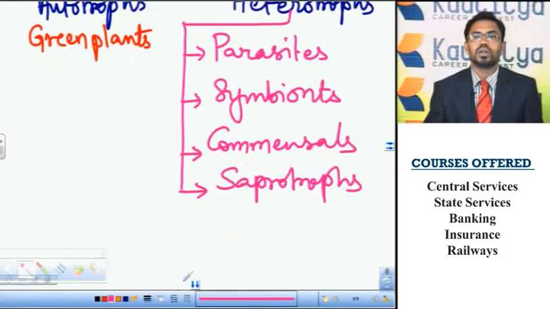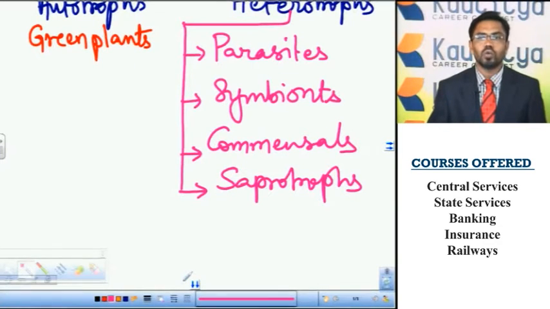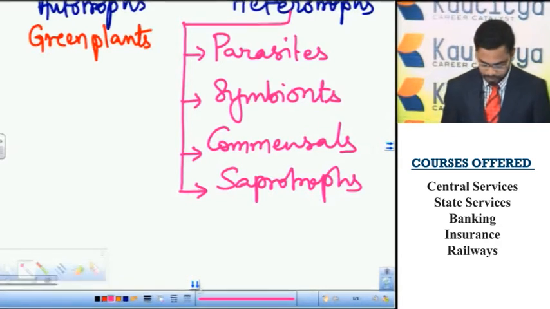Symbionts. It is also an association between two organisms in which both the organisms are benefited. This is called symbiosis. And commensalism: here there is no benefit, there is no harm. It is an association between two organisms in which both are neither benefited nor harmed. And saprotrophs: the organisms which depend on dead and decaying organic matter are called saprotrophs.